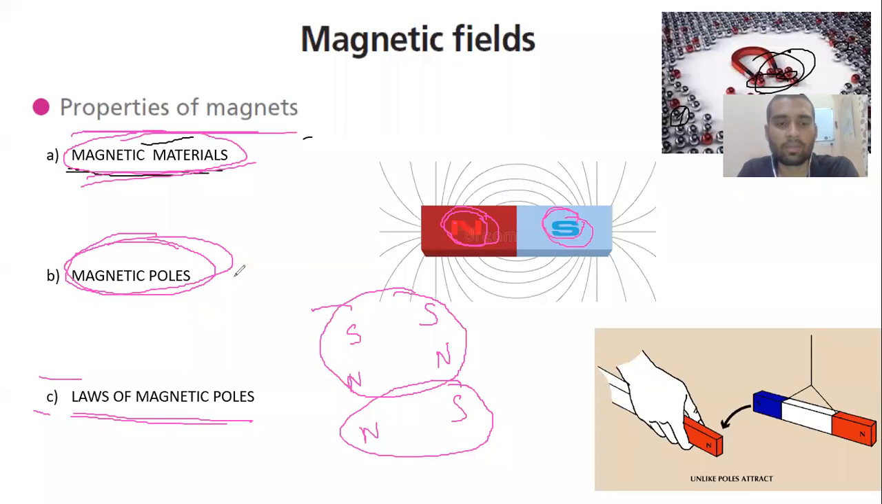Remember this: like poles always repel each other, always. So whenever two poles are the same, for example south and south or north and north, they will always repel each other. And unlike poles will always attract each other. You see an example here.